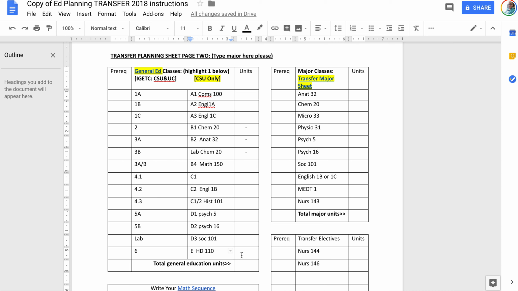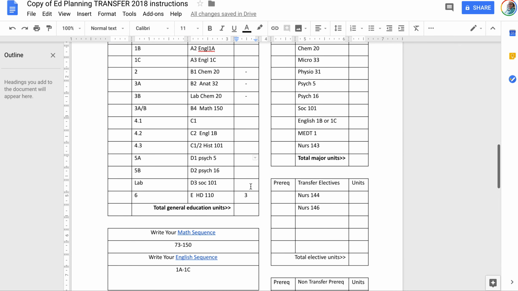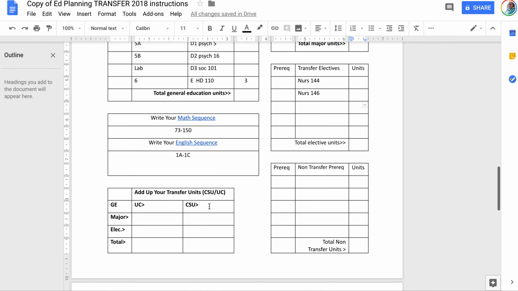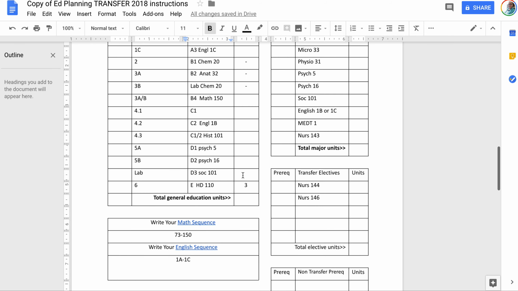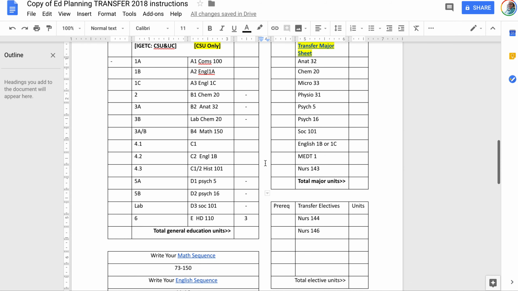That is how you fill out the form. And then you're just going to put the units from the catalog that you look up in the unit section. And in the prerequisite section, you'll put the prerequisites that are listed for those courses. Now, and you'll choose your C1. Last but not least, what you will do is total this out. You can total here and here. You can put your GE units here, your major units here. You won't need any electives, and you'll have over 60 units probably because that's how the nursing ed plan usually goes. Plus, after you transfer or after you're ready to transfer, you will have 2 years of nursing courses as well, so you won't need any units.